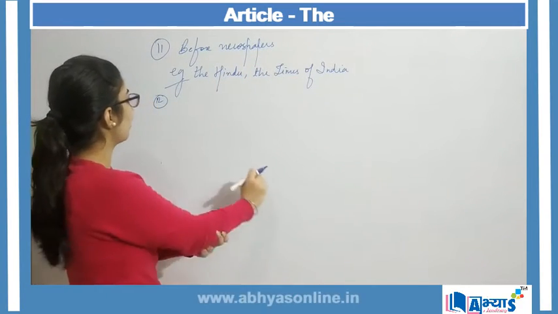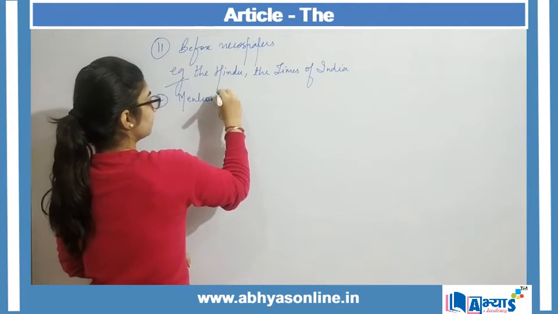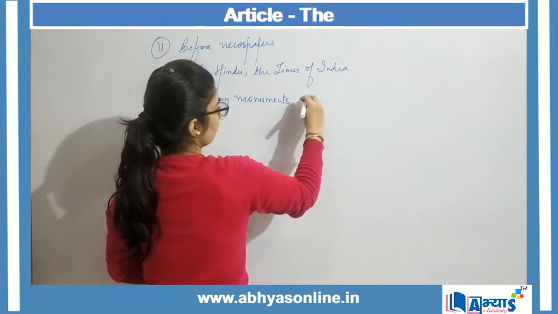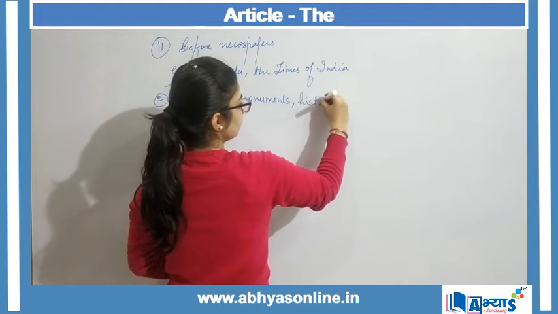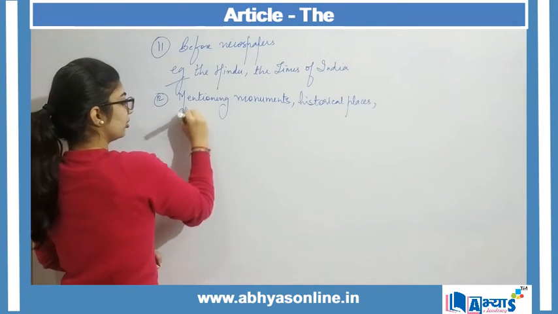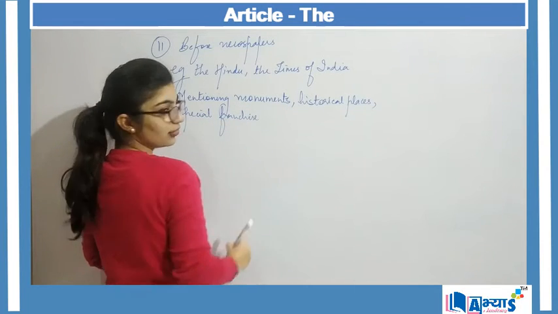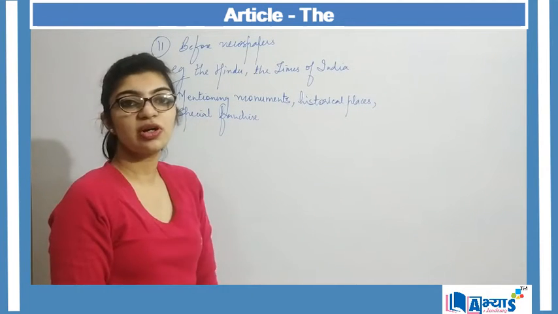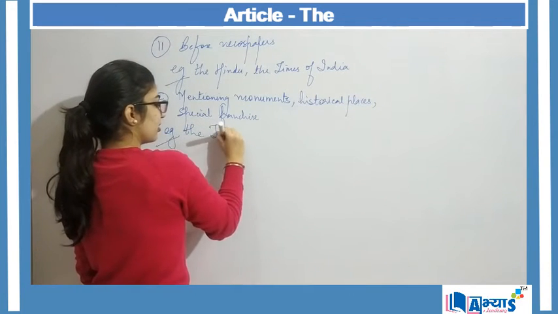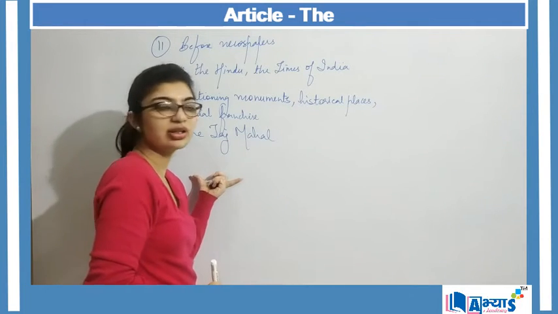Another area is for mentioning monuments, historical places, special franchisee, right? For all these we make use of the article the. Example can be the Taj Mahal. So Taj Mahal is one of the seven wonders of the world.